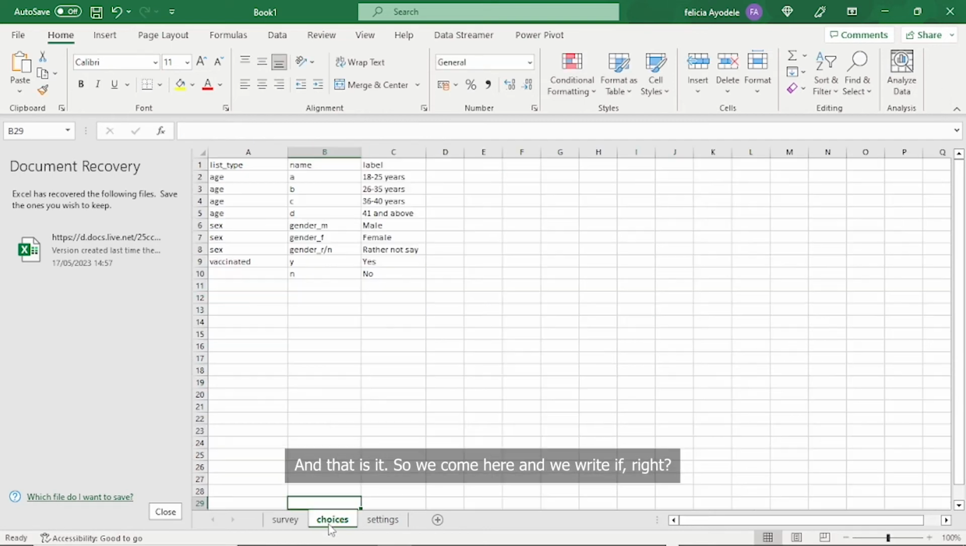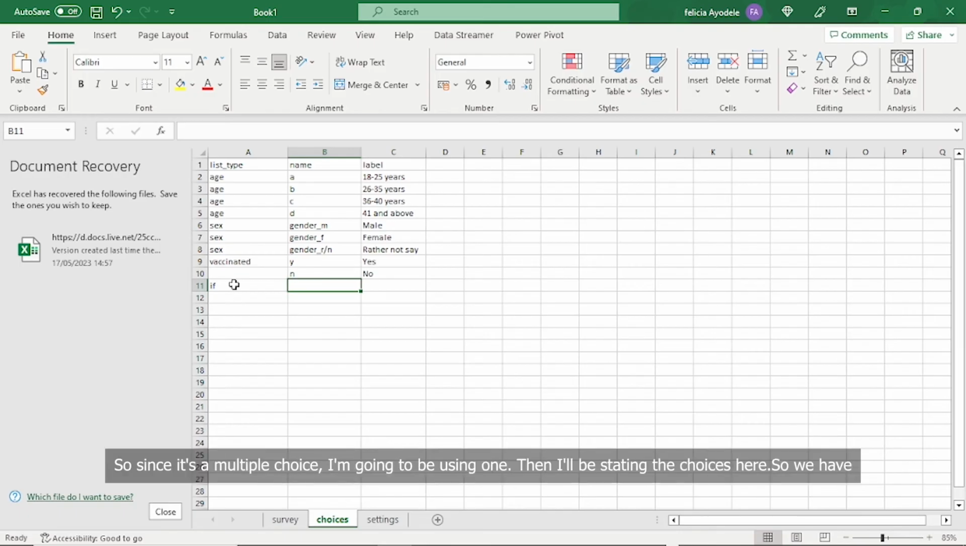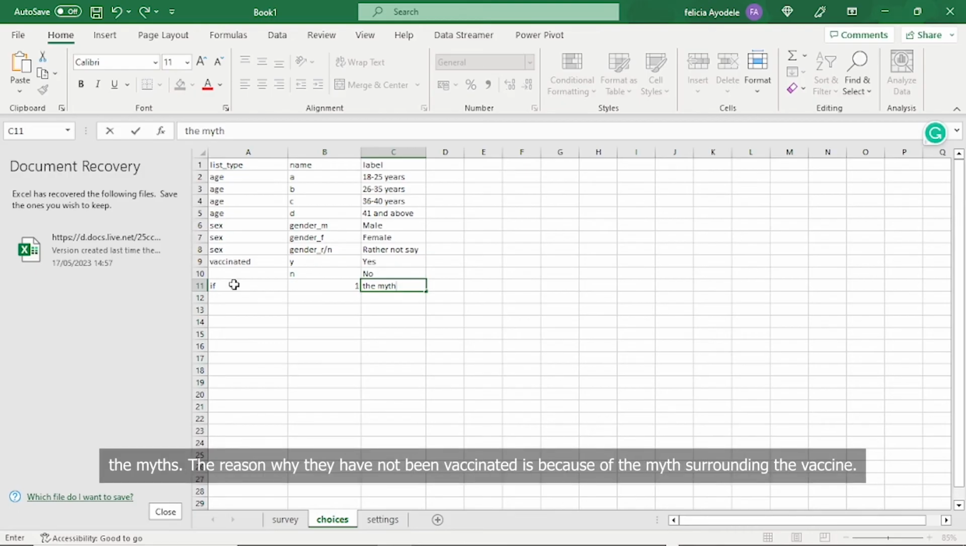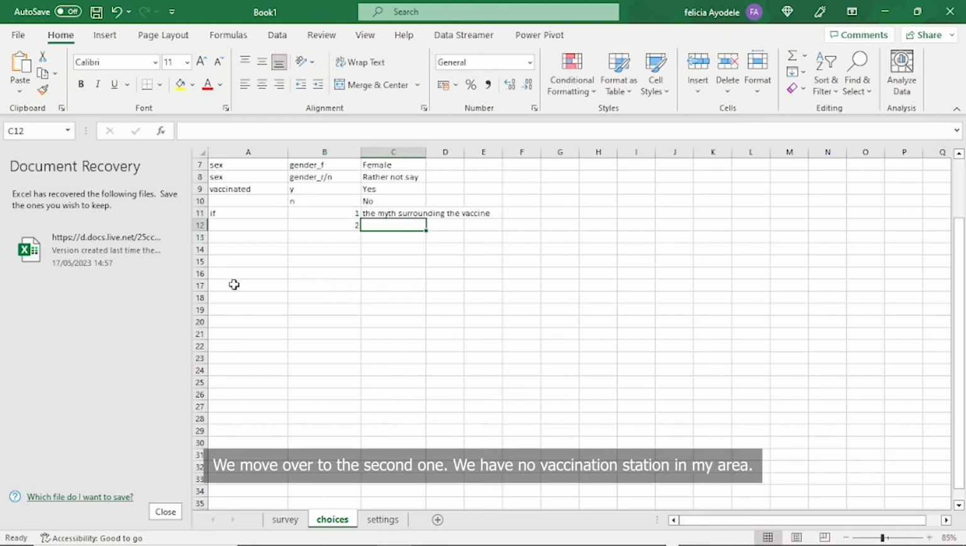So we come here and we write if, right? So since it's a multiple choice, I'm going to be using one. Then I'll be stating the choices here. So we have the myth. The reason why they've not been vaccinated is because of the myth surrounding the vaccine.